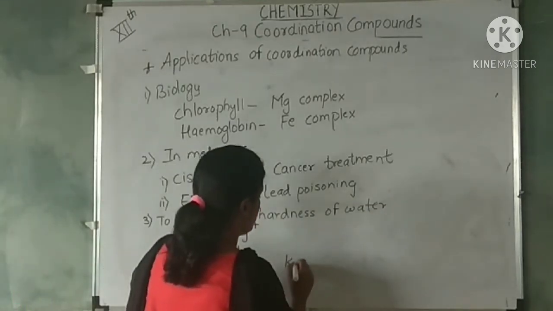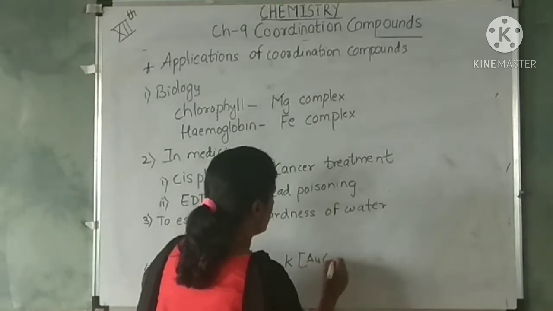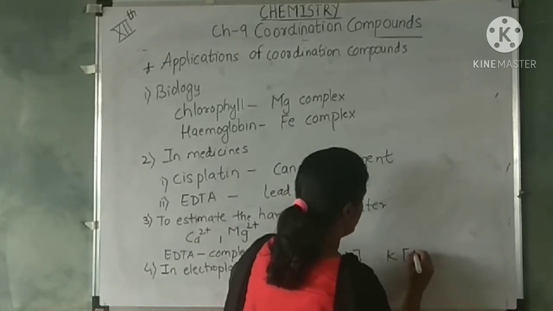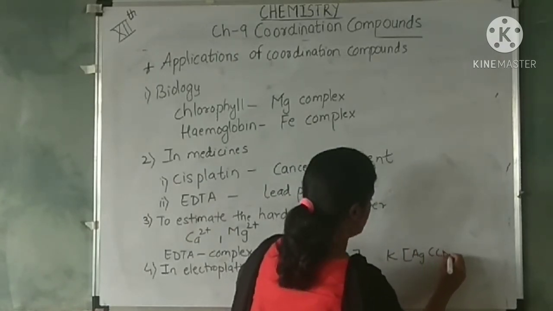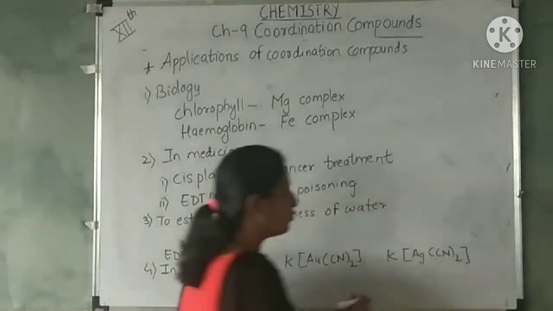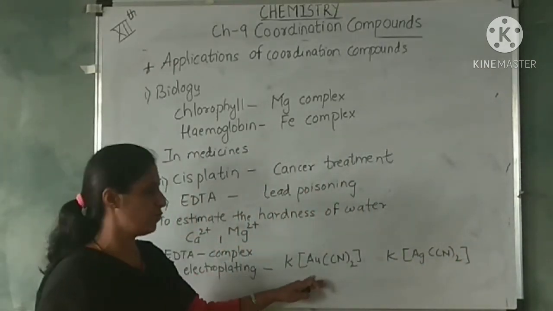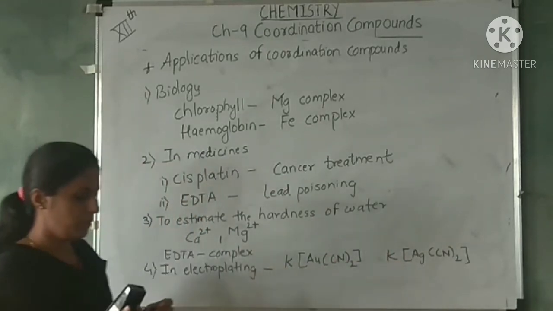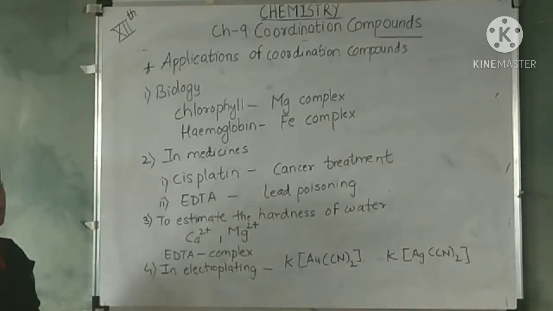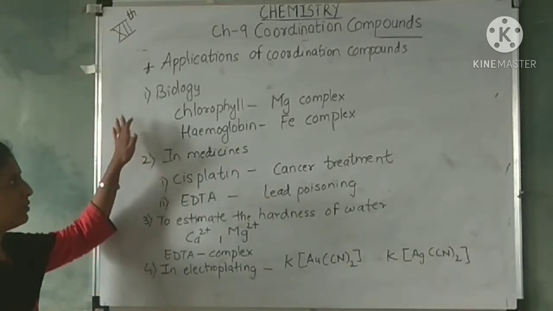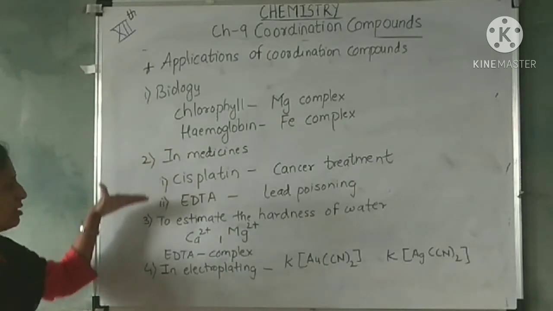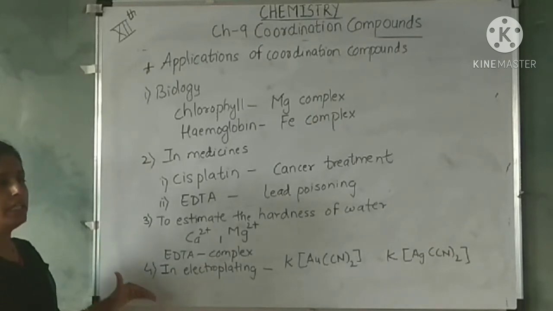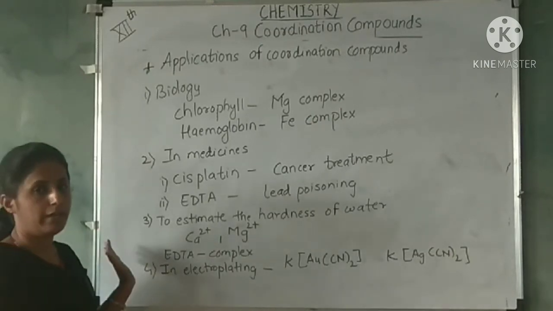So potassium complex with cyanide, with both silver and gold, is used for these two complexes. This is used for gold electroplating, and this is used for silver electroplating. So these are the uses, or you can say applications, of the coordination compounds in biology, in medicines, in estimating the hardness of water, and lastly in electroplating. With this we come to the end of this chapter.